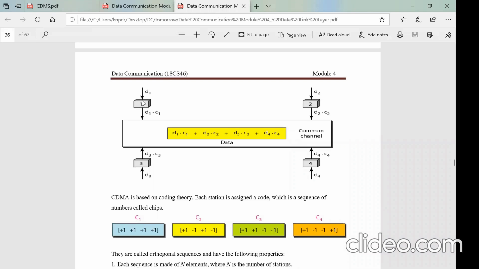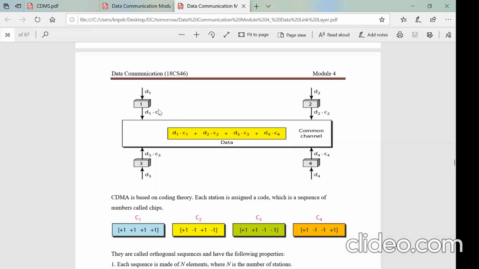That's what the code pattern allotted to station 1 is, C1. So what it does is, the data which is ready to send, it will multiply with its code, and then the product will be released into the network, into the channel. Similarly, if station 2 has got data D2, it is multiplied with code C2, and then its product is released. This is called an inner product. Similarly, station 3 and station 4.